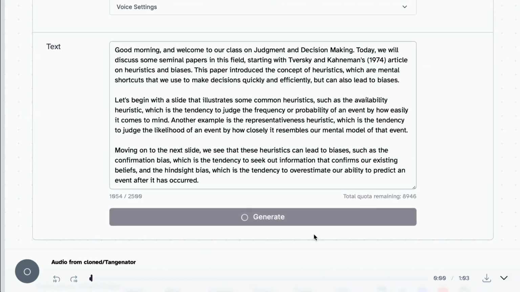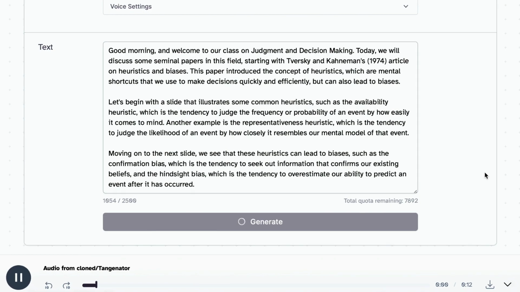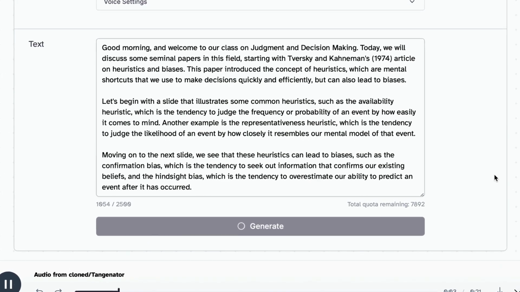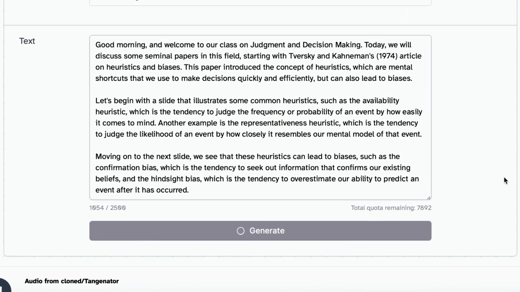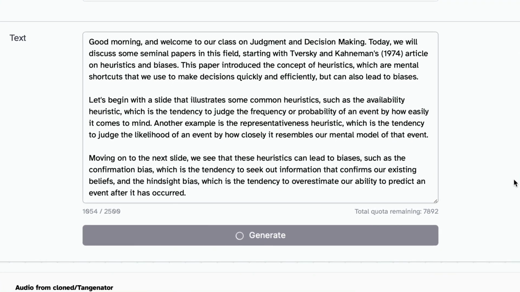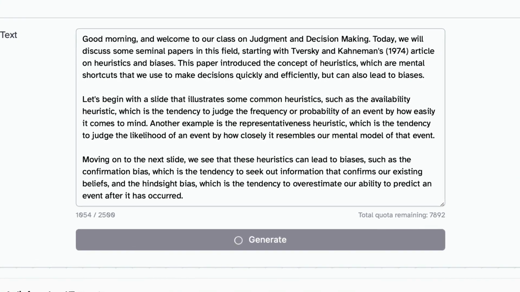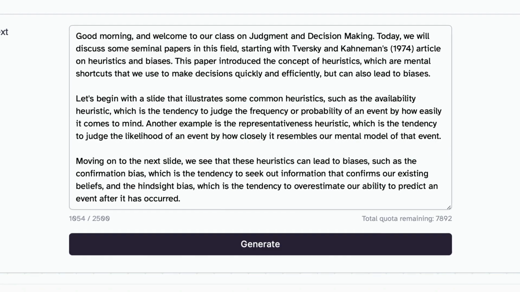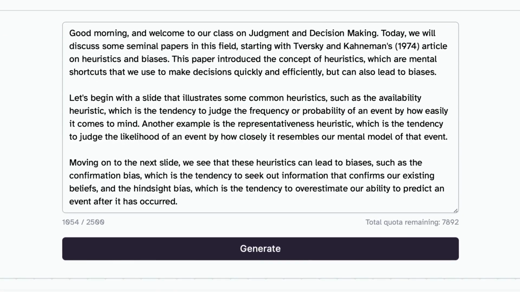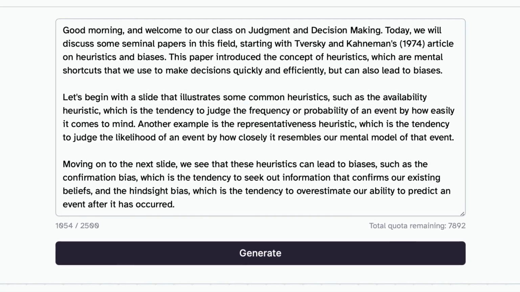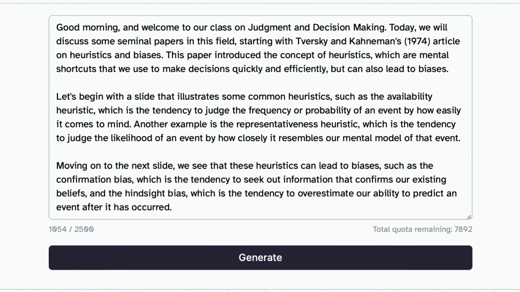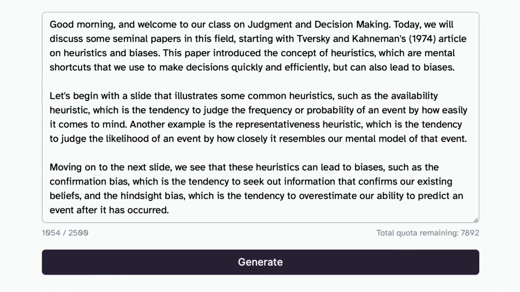Generate, and voila! Good morning and welcome to our class on judgment and decision making. Today we will discuss some seminal papers in this field, starting with Tversky and Kahneman's 1974 article on heuristics and biases. This paper introduced the concept of heuristics, which are mental shortcuts that we use to make decisions quickly and efficiently, but can also lead to biases.